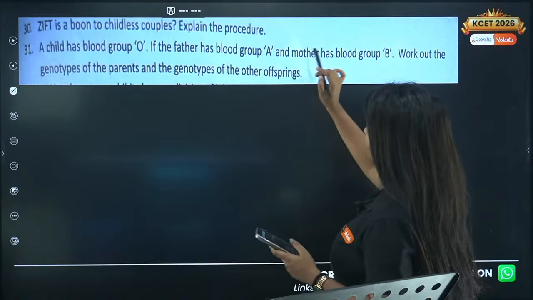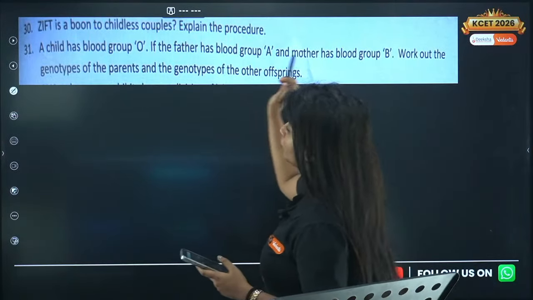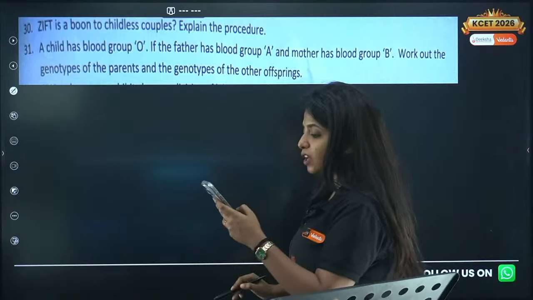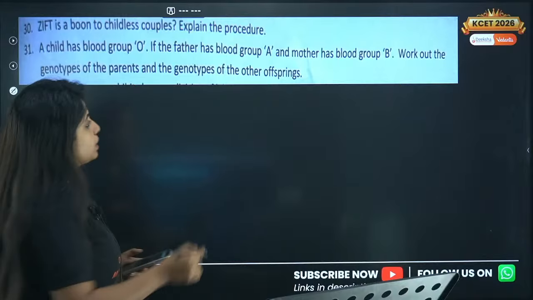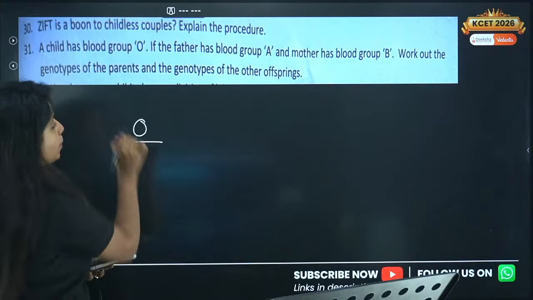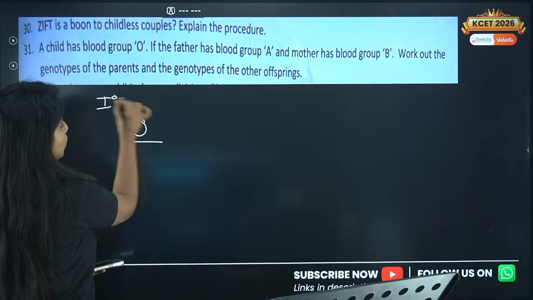Cool. Next, a child has blood group O. If the father has blood group A and the mother has blood group B, work out the genotypes of the parents and the genotype of the other offsprings. So you have to talk about all the siblings. It is mentioned that the child has blood group O. Do you know when O comes? From both the parents you should get at least one i.